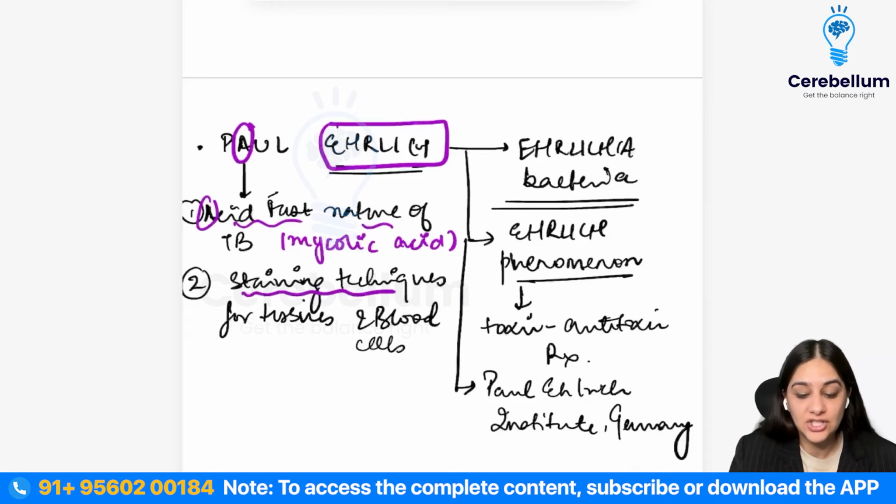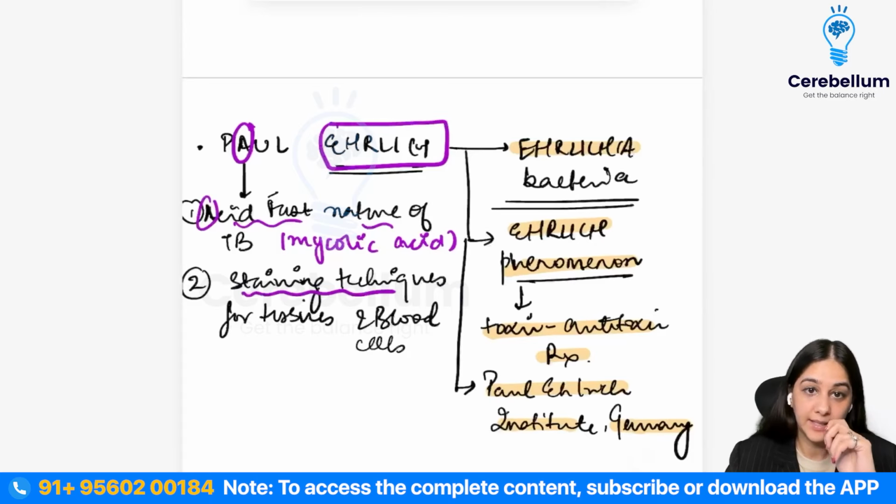First, the Ehrlichia bacteria. So yes, there is an Ehrlichia bacteria which was kind of founded by the Ehrlich. Then there is an Ehrlich phenomena which tells us about the toxin-antitoxin reaction, that for every toxin, we can have an antitoxin. And then he also founded an institute which is the Paul Ehrlich Institute in Germany. Right, so these are all the achievements of Paul Ehrlich.